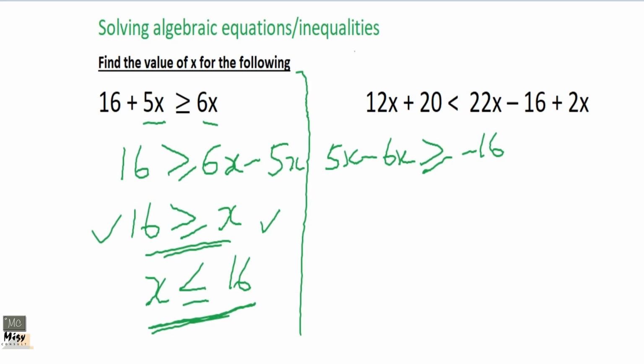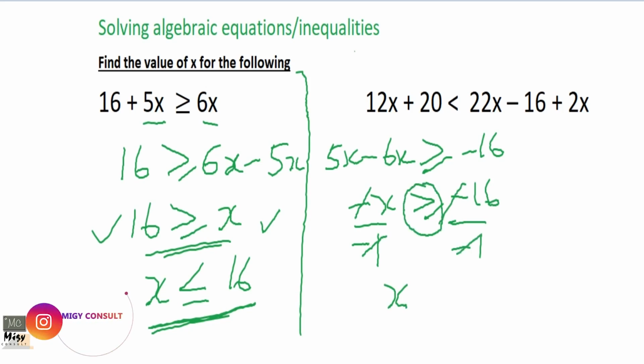So you see that this is what you did. You'll be getting negative x is greater than or equal to negative 16. You are looking for x, not negative x. So you have to divide through by negative 1. Yes, you can forget and say, yes, I've divided, negative will cancel negative, here too negative will cancel negative. You have to change this sign. You have to change the direction because you divided through by a negative. So it must be this.